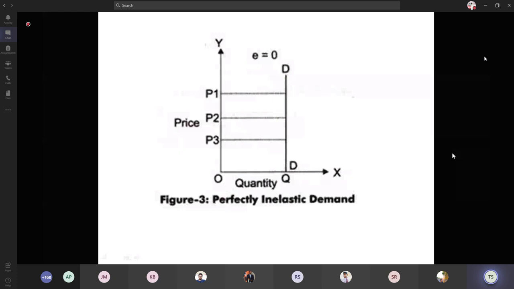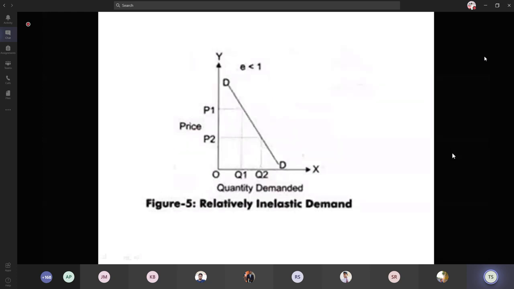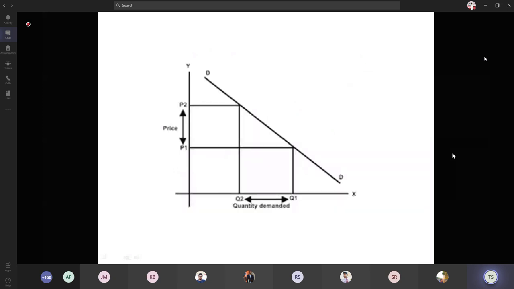Perfectly elastic and perfectly inelastic demand are the two extremes. And this is the diagram which says about the relatively inelastic demand. A larger change in the price makes a smaller change in the quantity demanded, and the value will always be less than 1. And this is the diagram which says the unitary elasticity, that is P1, P2 is equal to Q1, Q2. The changes in the prices are equal to the changes in the quantity demanded. So here the elasticity value is equal to 1.